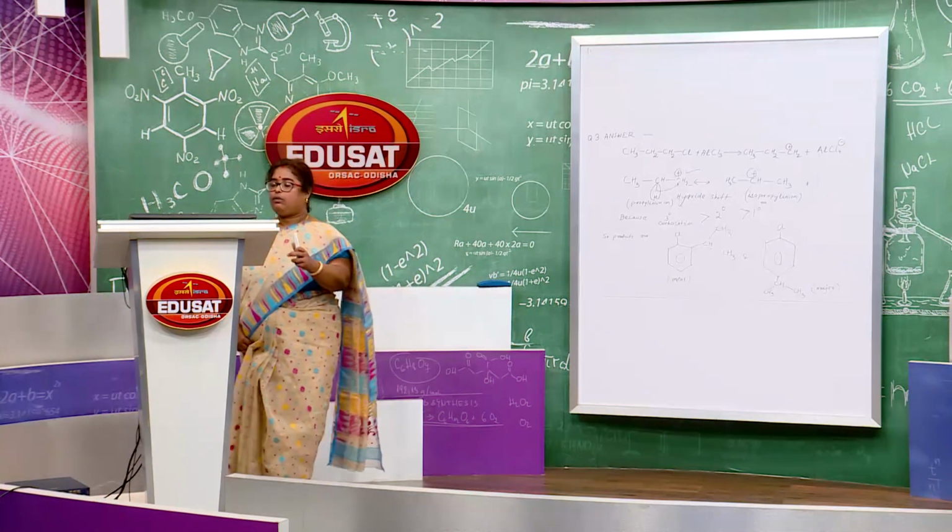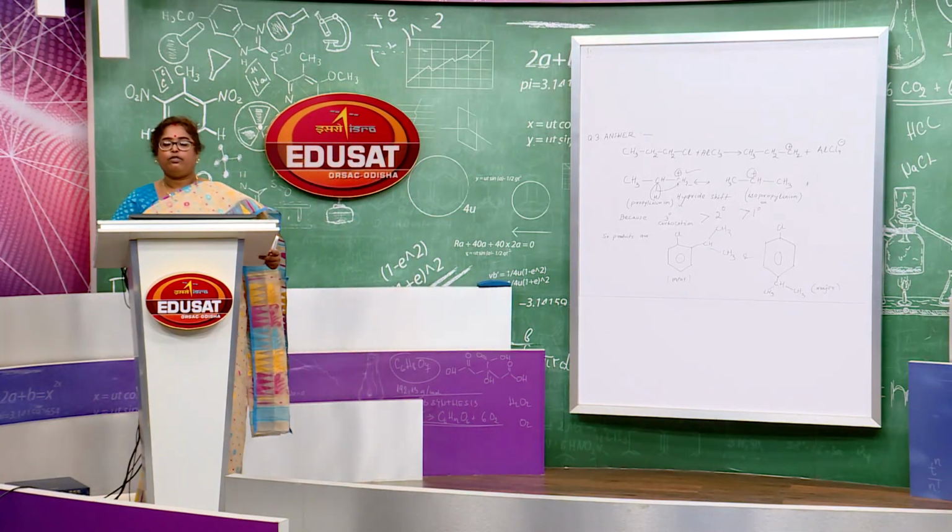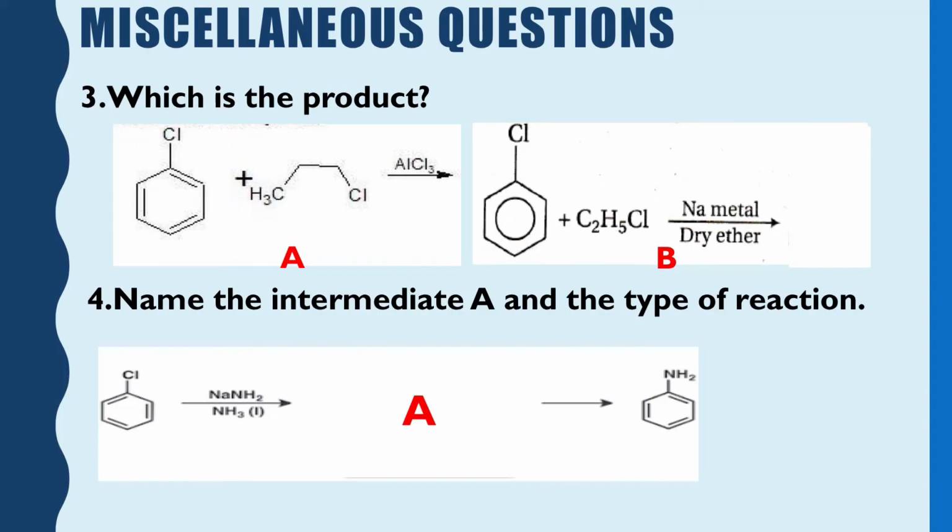Then now you go to question number 4. If chlorobenzene reacts with chloride in the presence of sodium, it is just an example of the Wurtz-Fittig reaction. Then name the intermediate of this reaction. As you may see, this is nothing but the benzyne intermediate.